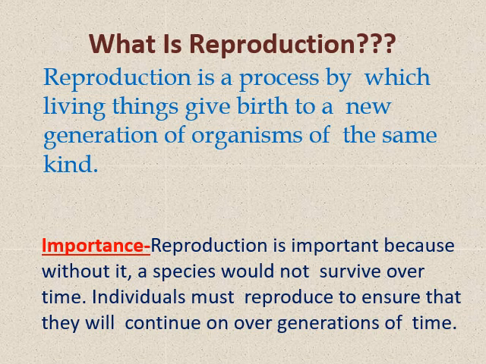What is reproduction? Reproduction is a process by which living things give birth to a new generation of organisms of the same kind. Why is it important? Importance of reproduction is because without it, a species would not survive over time. Individuals must reproduce to ensure that they will continue on over generations of time.